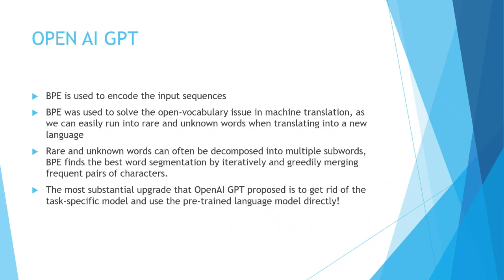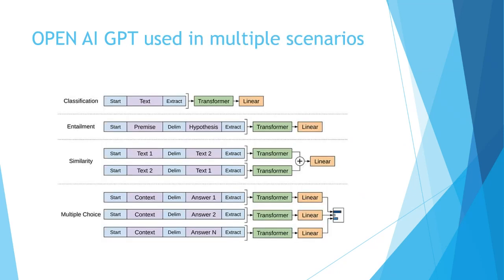And the most substantial upgrade that GPT got was to get rid of this task specificity. All these models which we have seen were very task specific, and the pre-trained language model could either be used for translation or for a few other classification tasks. But the greatest upgrade which came with GPT was that the pre-trained model could be used universally for all kinds of tasks, not only text classification. Yes, it could be used for classification. It could be used for entailment.